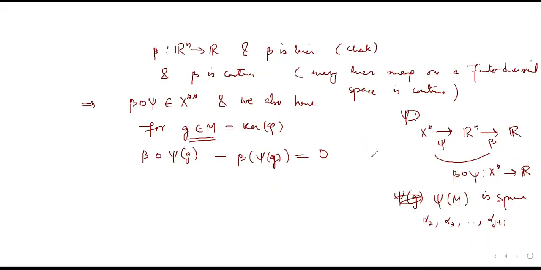Okay, so this is settled. Thus we have kernel of phi, that means this would be contained in kernel of beta composition psi, because everything here is being sent to 0, so it will belong to its kernel. So that, beta composition psi.